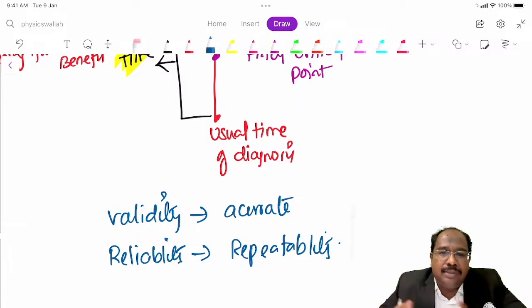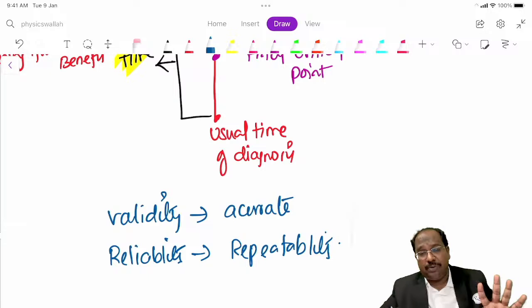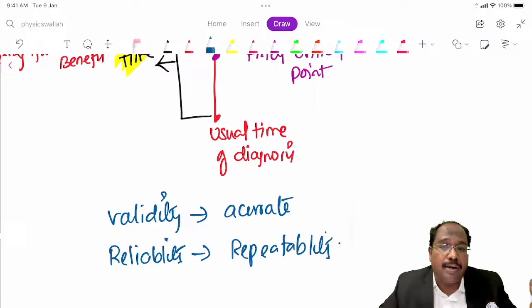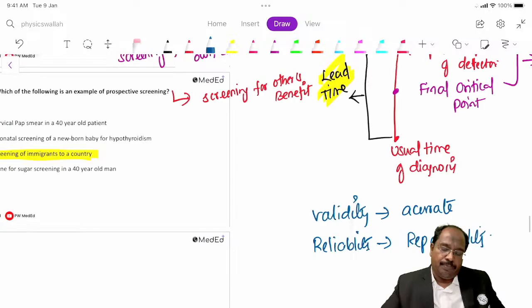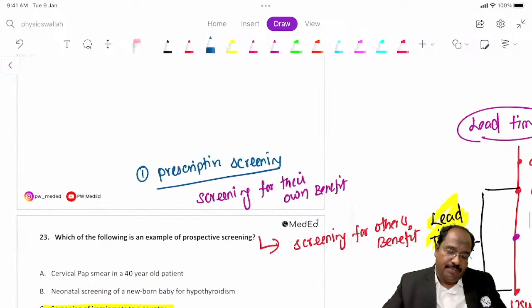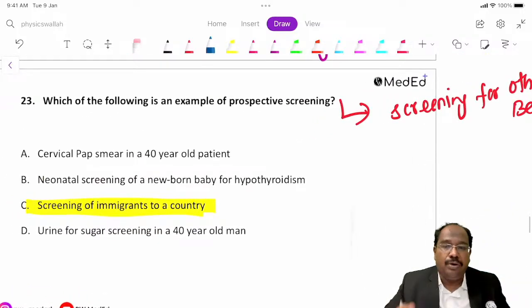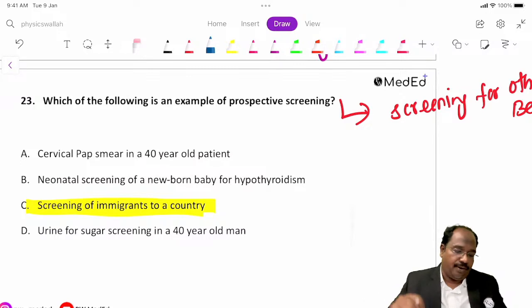This is validity, accuracy: whether it is measuring accurately or not. Reliability means repeatability. If you do it again and again, it should give the same results. If you are remembering this much for the NEET exam, this is okay. Sensitivity means the ability of the test to identify true positives. Specificity means true negatives.